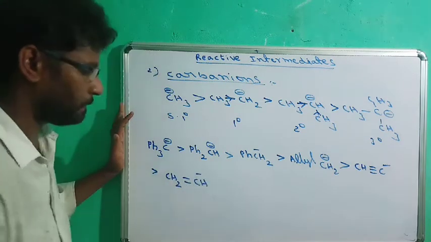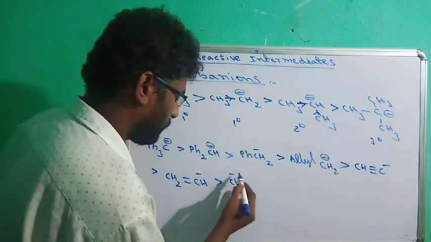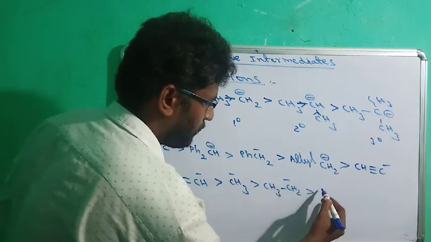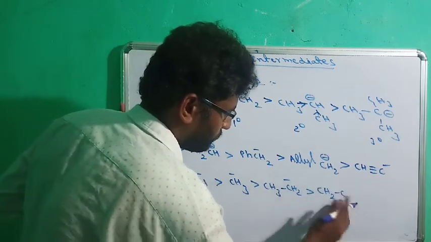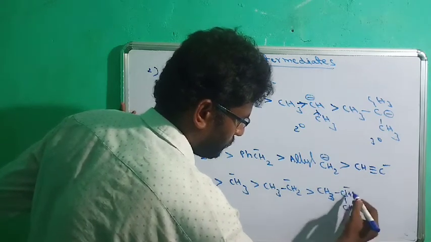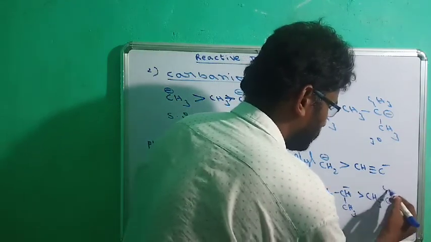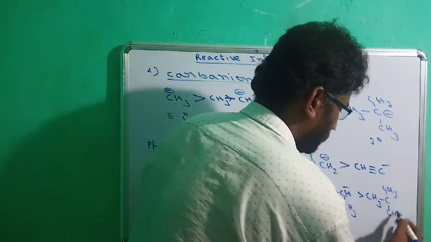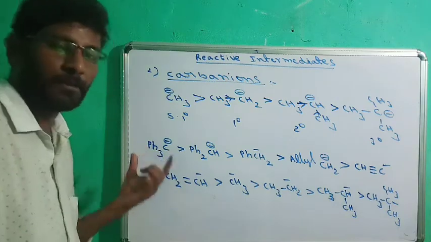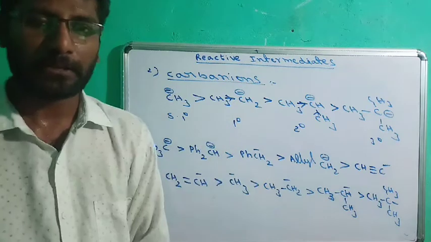After that, double bond, and after that, super primary, secondary, and tertiary. Tertiary is very less stable, whereas tertiary phenyl is more stable. This is due to resonance. So this is the overall order of carbanions.